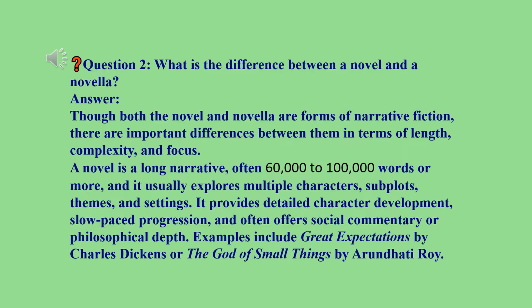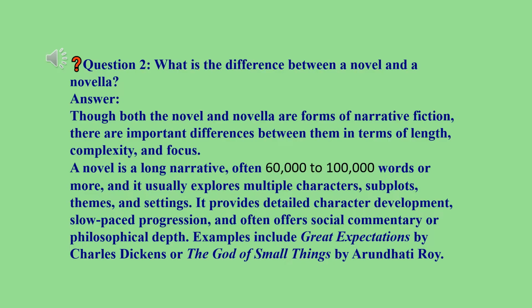Question 2. What is the difference between a novel and a novella? Answer. Though both the novel and novella are forms of narrative fiction, there are important differences between them in terms of length, complexity, and focus. A novel is a long narrative, often 60,000 to 1 lakh words or more, and it usually explores multiple characters, subplots, themes, and settings.